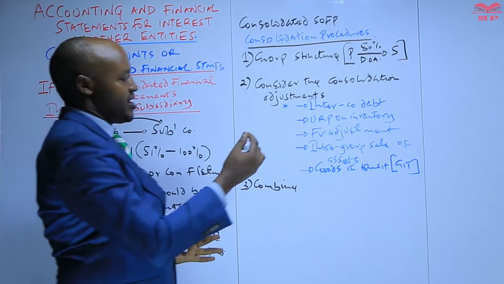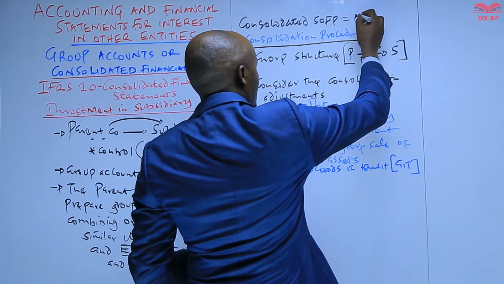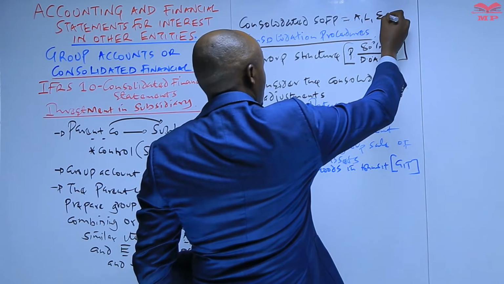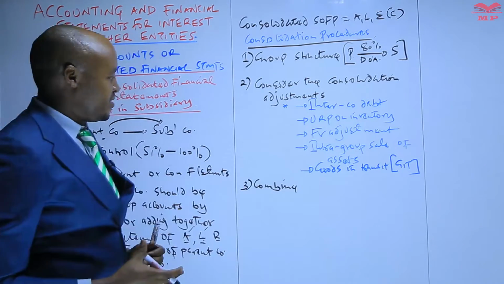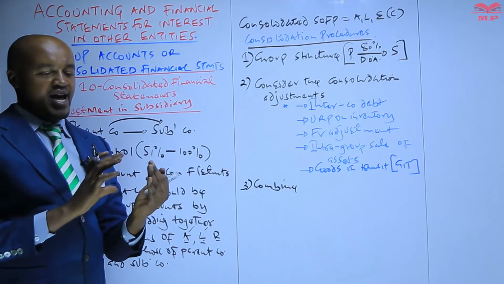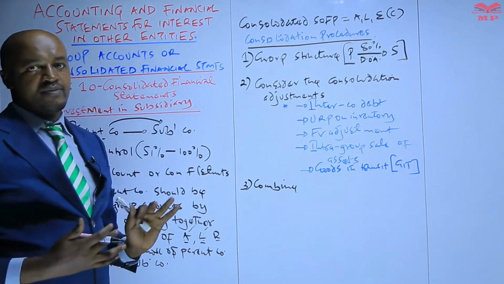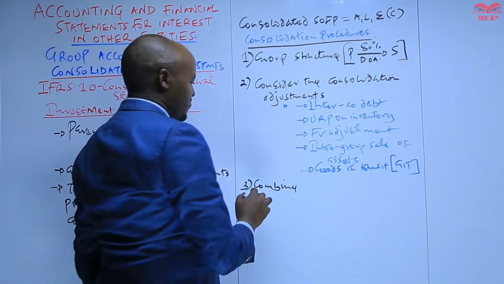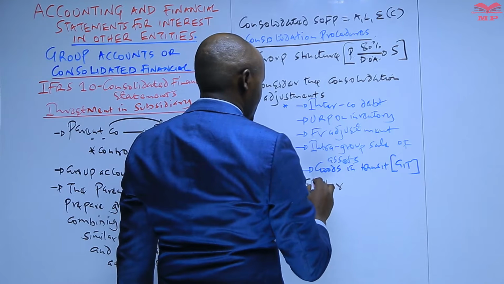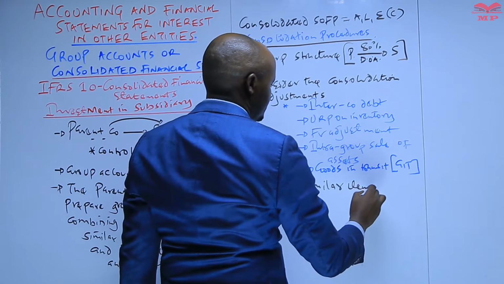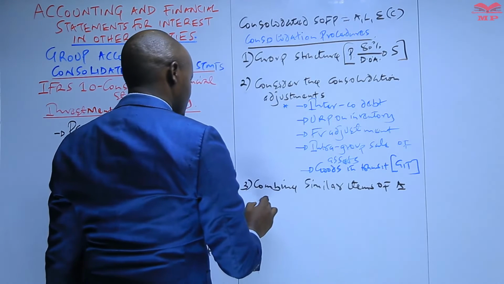We know in a statement of financial position, what is recorded here are assets, liabilities, and what? Equity or capital. So in this case, what we combine or add together are only items of asset and liabilities. Basically, we don't combine items of equity.